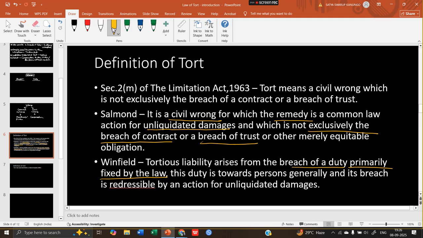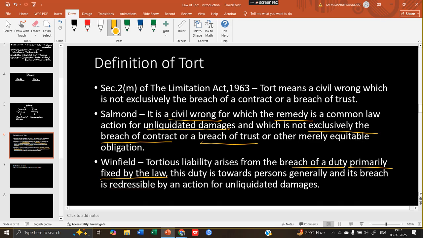For example, don't breach someone else's privacy, don't breach someone else's reputation. You should not write or say anything defamatory about any other person. That is your duty, which is fixed by law. If you are not obeying that duty, if you have defamed someone through words or any written format, you can be made to give compensation to the person whom you have defamed.